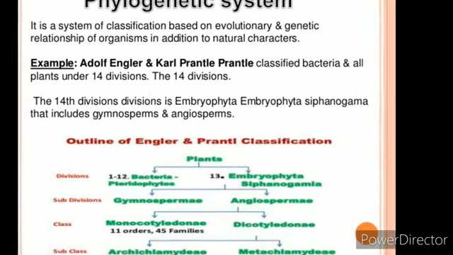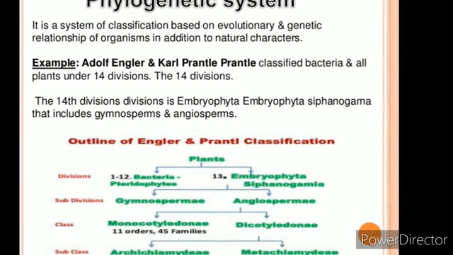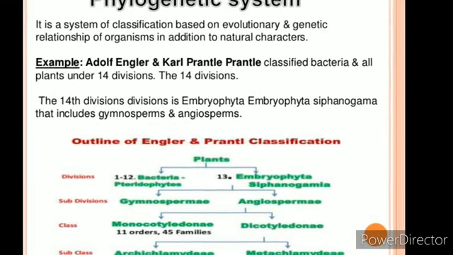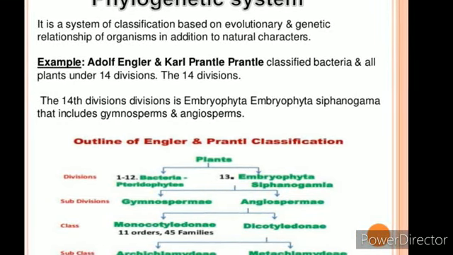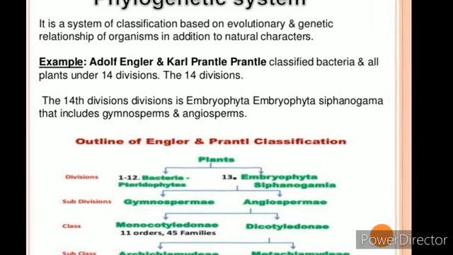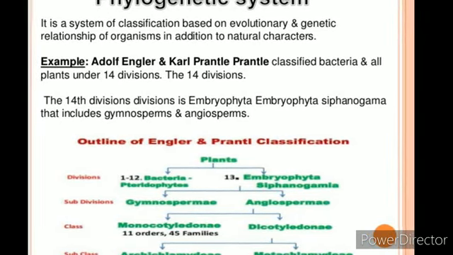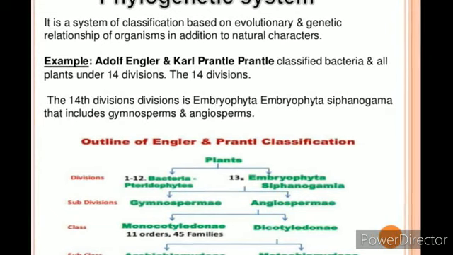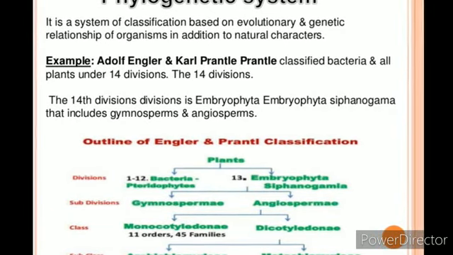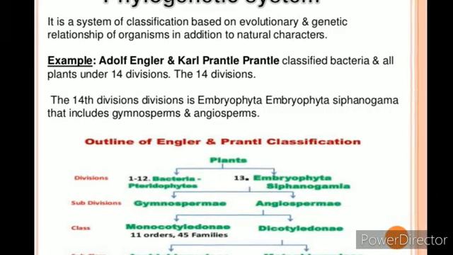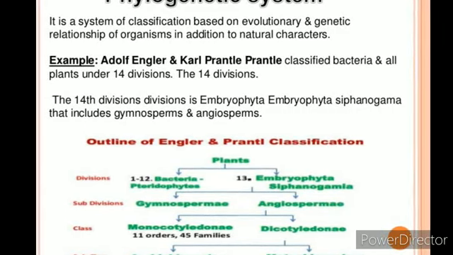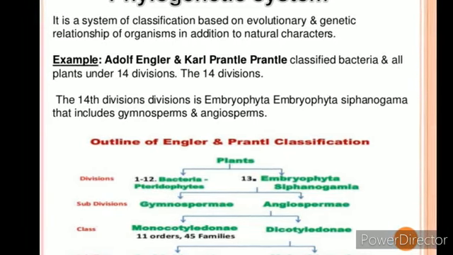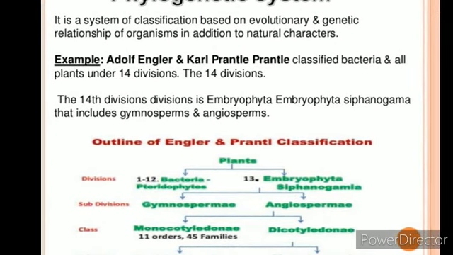When we see the outline of the Engler and Prantl classification, the plants are divided into bacteria, and the division Embryophyta, and this division Pteridophyta and Siphonogama. Now again these Embryophyta are divided into gymnosperms and angiosperms. These are the subdivisions. The angiosperms are divided into classes monocotyledons and dicotyledons. In monocotyledons 11 orders and 45 families are present. And coming to the dicotyledons, they are again divided into subclasses Archichlamydeae and Metachlamydeae. Okay, so this is the phylogenetic system we have seen here.